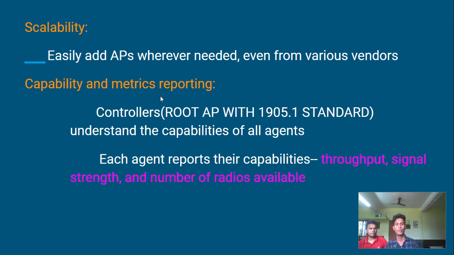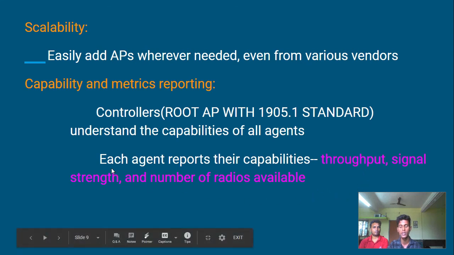Capability and metrics reporting. The controller in mesh technology means the root AP. The root AP understands the capability of all agents. Each agent means each AP from the different vendors. Each agent reports their capability. Capability means the throughput, the signal strength, and the number of radios available.